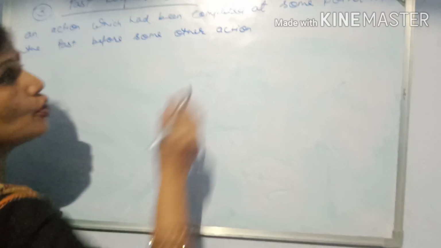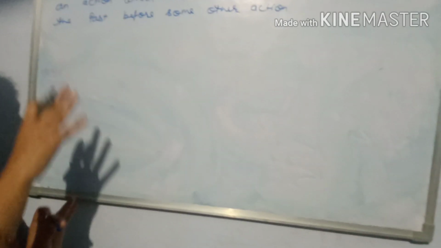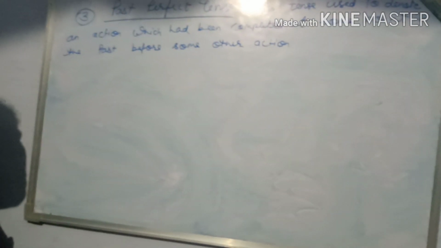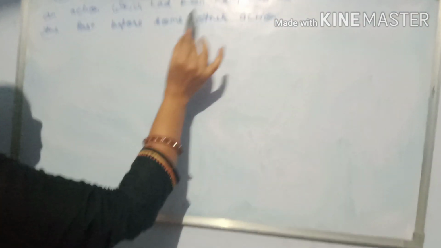Now don't be confused. You have to make it clear in your mind that this tense is used to denote an action which had been completed at some point in the past before some other action.